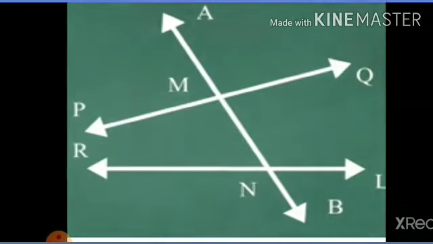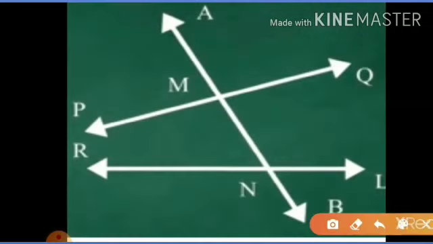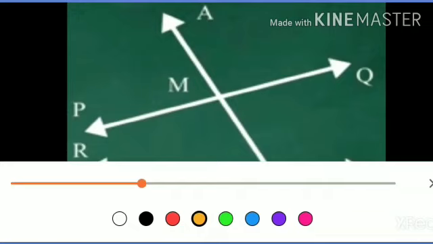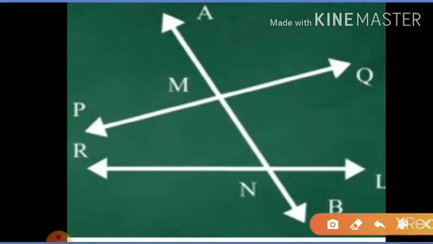Now we have to find the second pair. Second pair, angle PMN and angle MNR. This is the second pair of interior angles, angle PMN and angle MNR. There are only two pairs of interior angles.